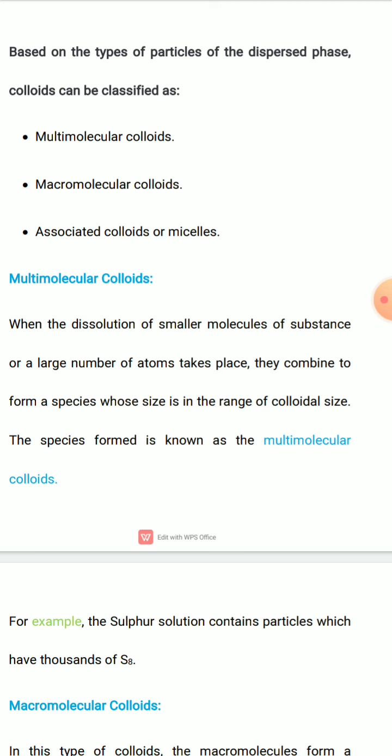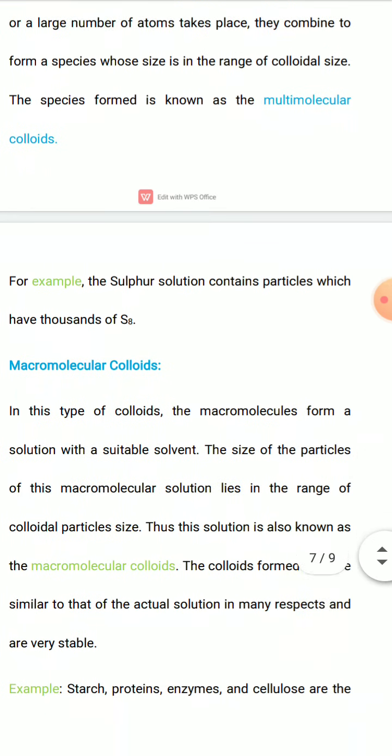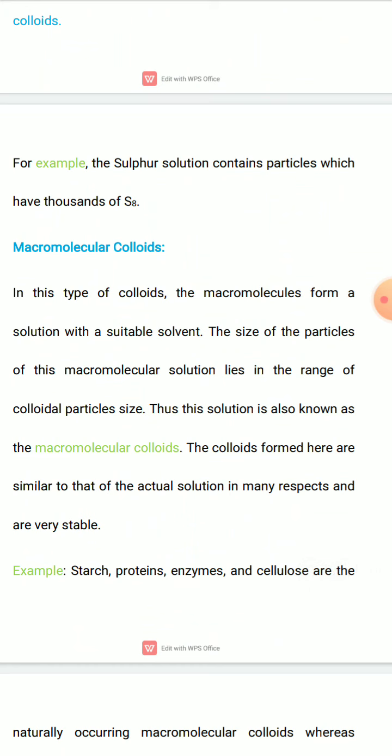So what is a multimolecular colloid? When the dissolution of smaller molecules of a substance or a large number of atoms takes place, they combine to form a species whose size is in the range of colloidal size. Then the species formed is known as a multimolecular colloid. For example, the sulfur solution contains particles which have thousands of S8 molecules. This is one type of multimolecular colloid.